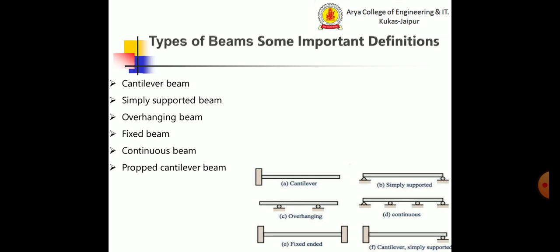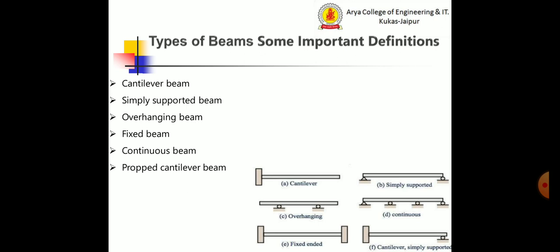According to equilibrium condition, statically determinate beam: a beam is called a determinate beam if it can be analyzed by the basic equilibrium conditions. The support reactions can be found by using the basic equilibrium conditions. These conditions are: summation of horizontal forces is 0, summation of all vertical forces is 0, summation of all moments is 0. For example, simply supported beam and cantilever beam.